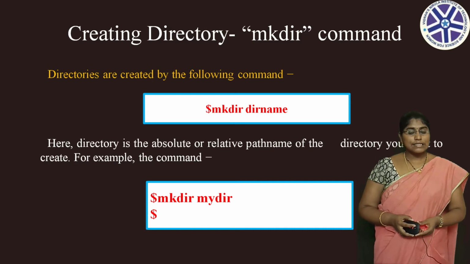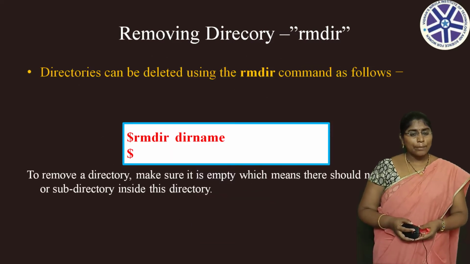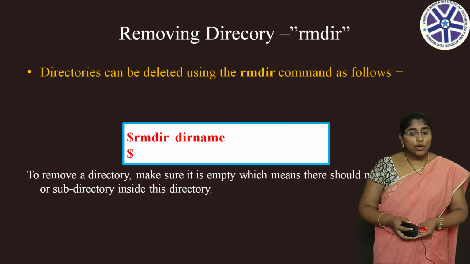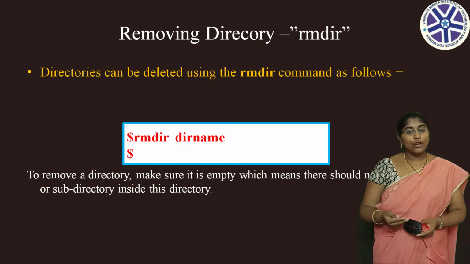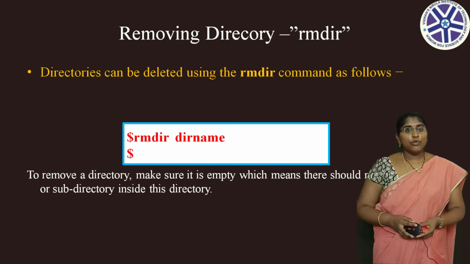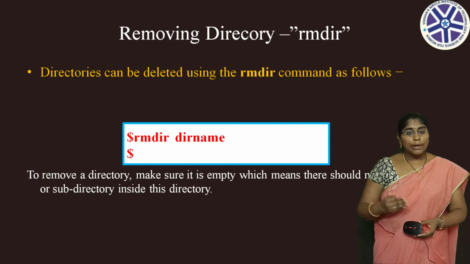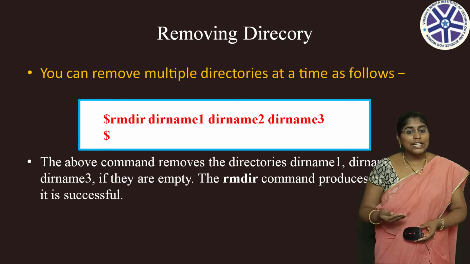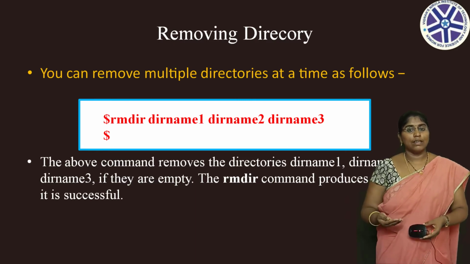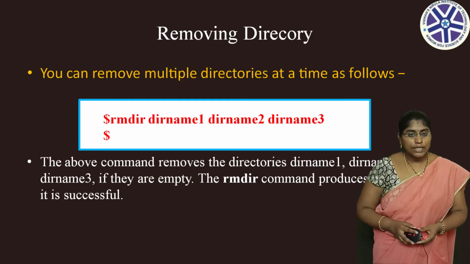The next command is rmdir. This command is used for removing a directory. Directories can be deleted using the rmdir command. The syntax is $rmdir space dir name. Make sure the directory is empty, which means there should not be any file or subdirectory inside it. You can also remove multiple directories at a time: $rmdir dir name 1 dir name 2 dir name 3. Here you remove the three directories. If the directory is empty, the rmdir command produces no output. If it is successful, the directory is deleted from the current working directory.